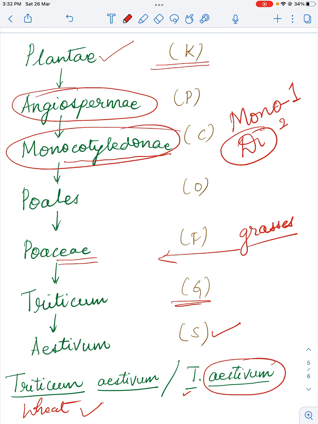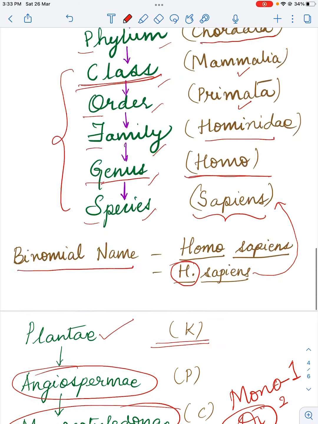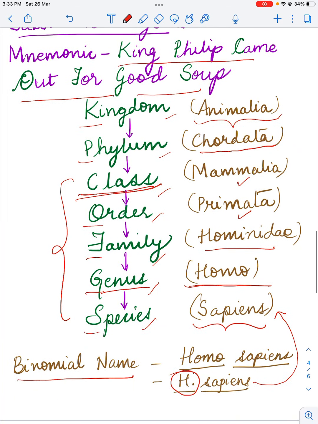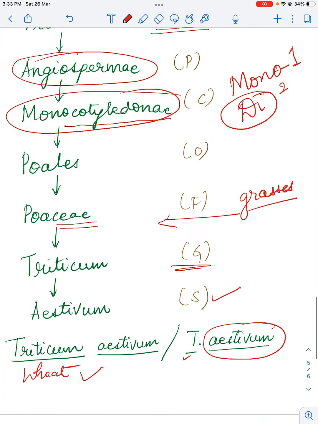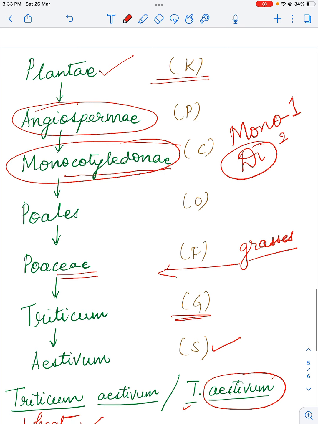So, here are two examples. As always, one of an animal, the other of a plant, to help you understand various taxonomic categories or taxa, or taxon in singular, and how you can establish relationships. We will learn that slightly later, right?